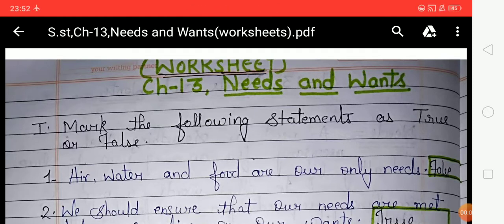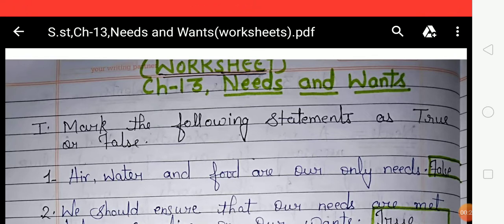I am a subject teacher of social study, and in our last video, we discussed chapter number 13, and the chapter name is Needs and Want. In this video, we are going to discuss the worksheet of the chapter. First of all, let's have a quick overview of chapter number 13. The chapter name is Needs and Want.